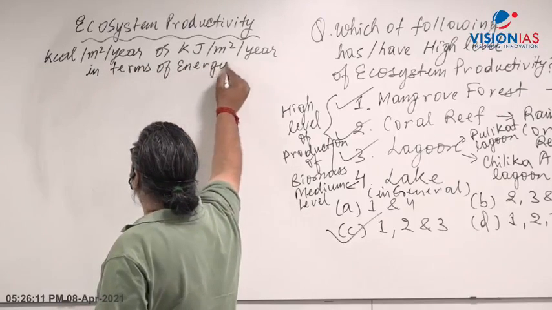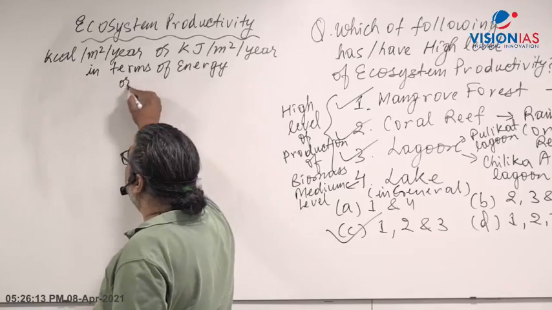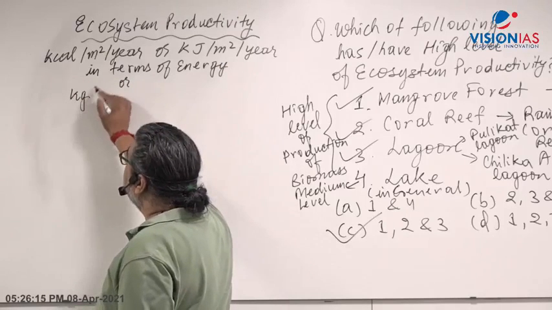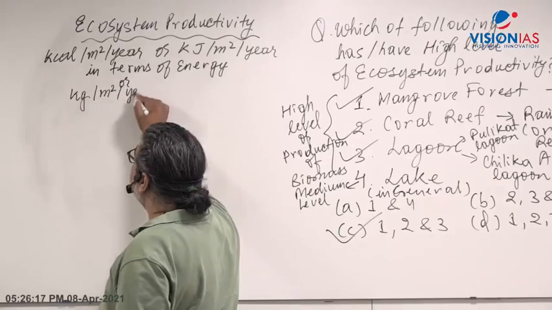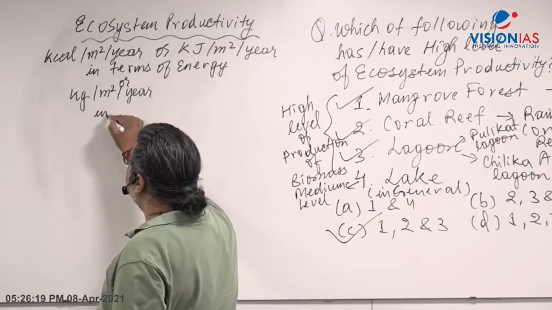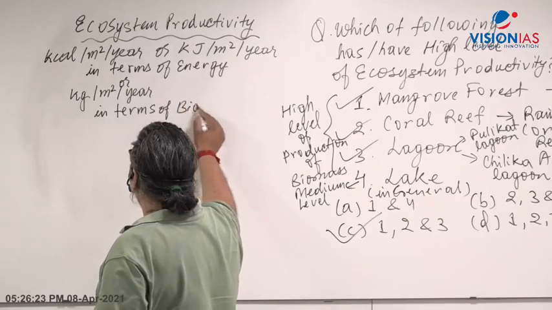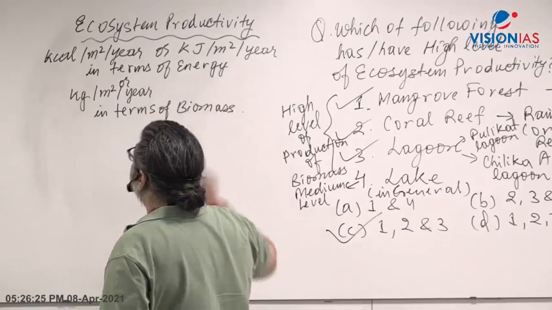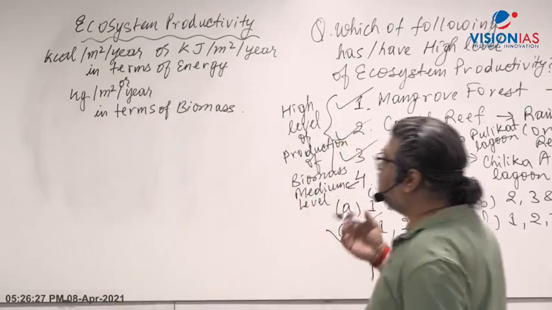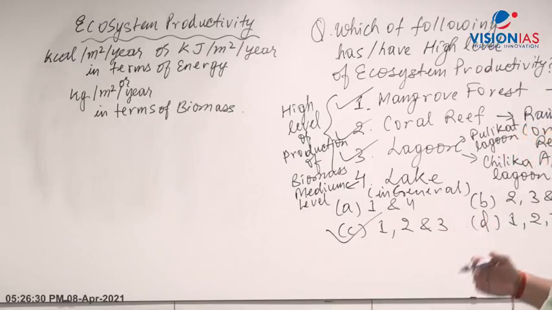Or kilogram per square meter per year in terms of biomass, in terms of biological mass. So it is usually expressed as kilocalorie per square meter per year or kilojoule per square meter per year in terms of energy, or kilogram per square meter per year in terms of biomass, right?